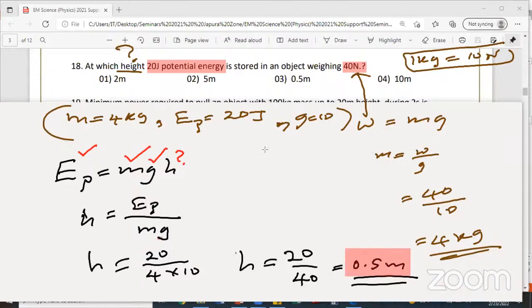So it's 0.5 meters. Answer is 3. What is the first step? Convert weight into mass. Next, take down the data given. Third, write the equation and apply the values. Understood?